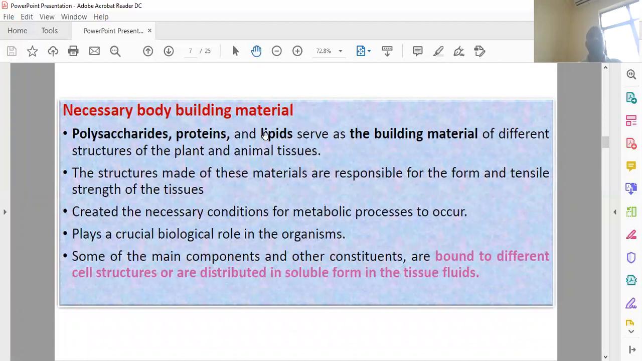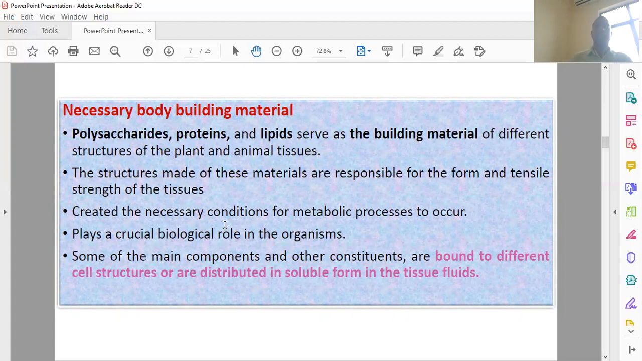So then comes the main functions. The necessary building materials, such as the polysaccharides, proteins, and lipids, act as building material of the different structures of the plant and animal tissue. These nutrients are responsible for the tensile strength of the tissue and the shape forming, and create a necessary condition for providing all metabolic processes. So these necessary building materials are not only for the shaping and the tensile strength, but also they play a biological role in the organisms.